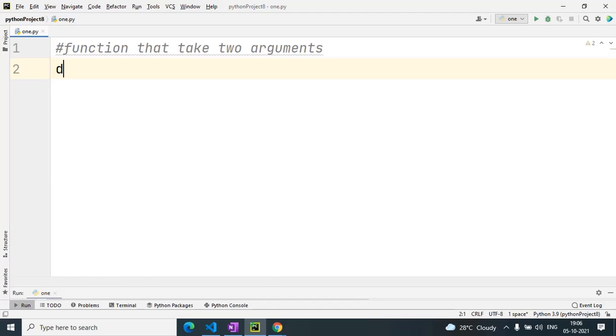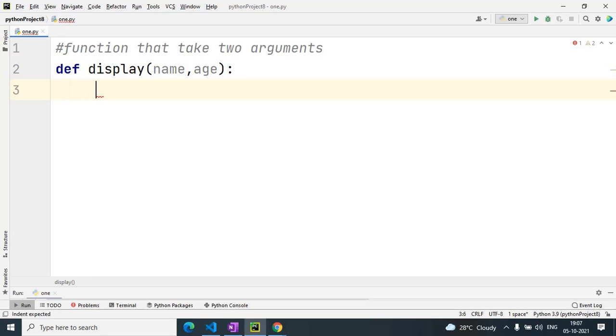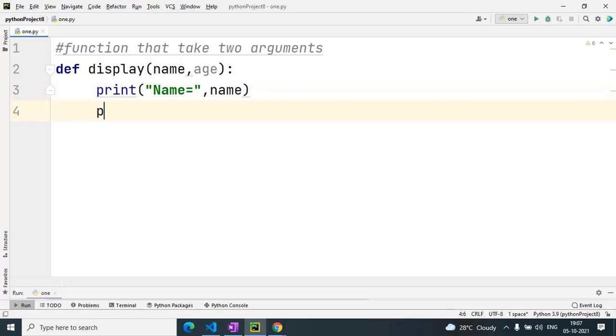So def display, and here I have taken two arguments, name comma age. Then simply print name equals to name, and second print age.